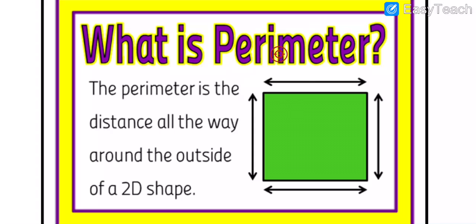So, my dear students, that's the definition of perimeter. What is the perimeter? The perimeter is the distance all the way around the outside of a 2D shape. Which shape? A 2D shape. Again and again I am telling you the proper definition. See these black arrows; they all show the perimeter.